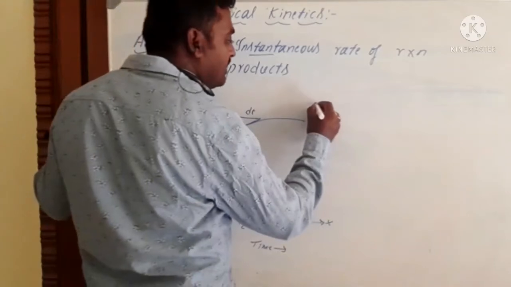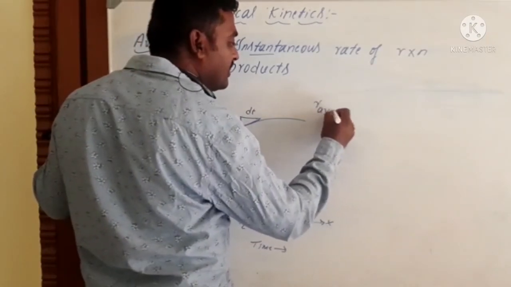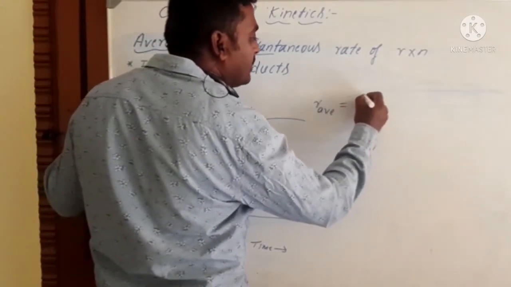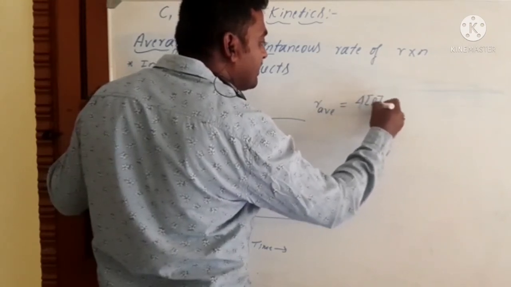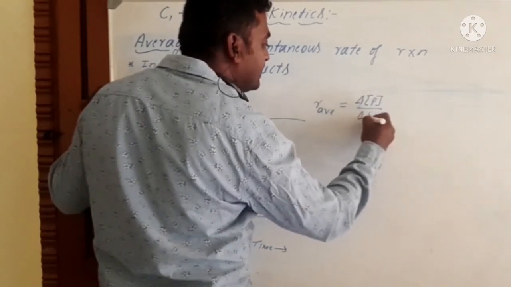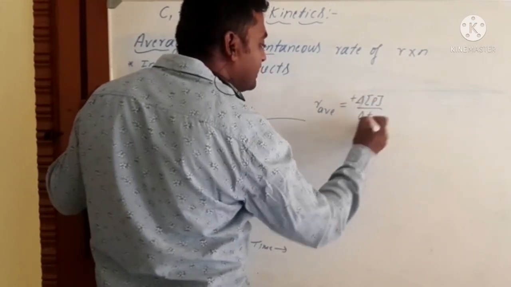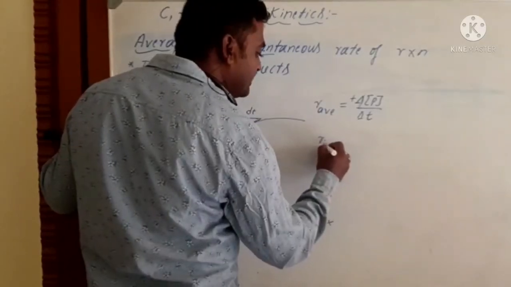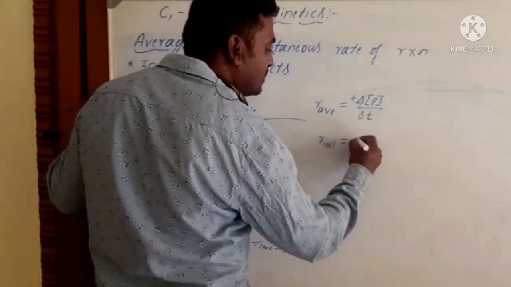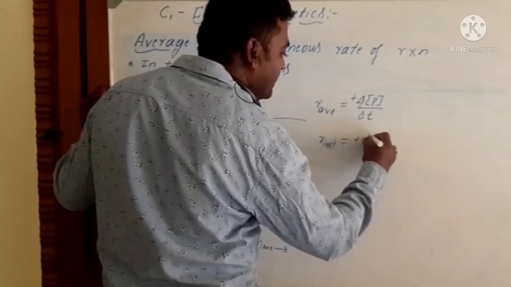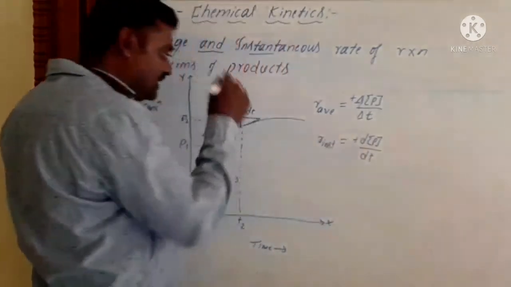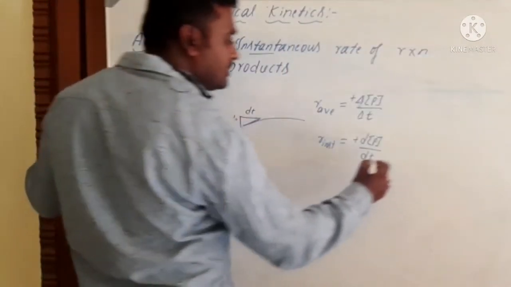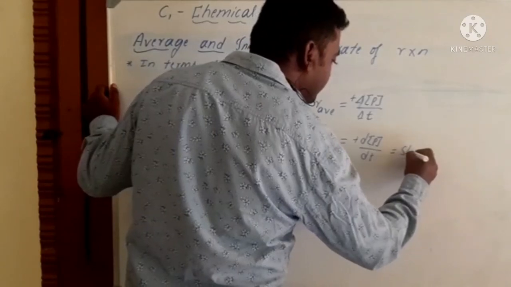Then R average is equal to delta P by delta T, and R instantaneous is equal to plus dP by dT. So this equals a positive slope.